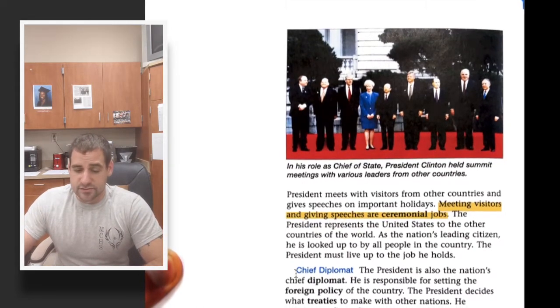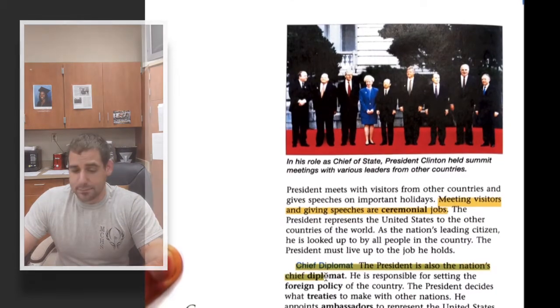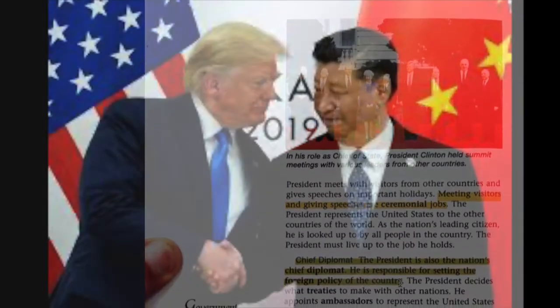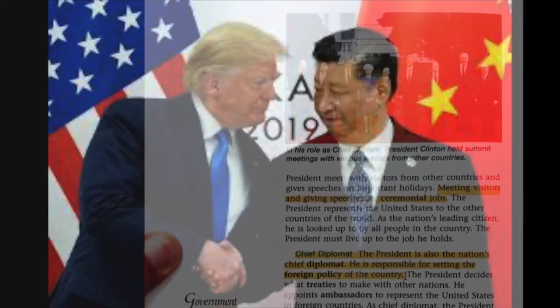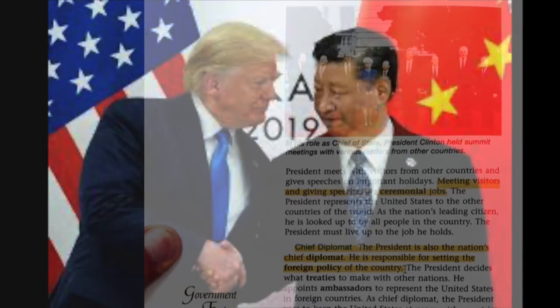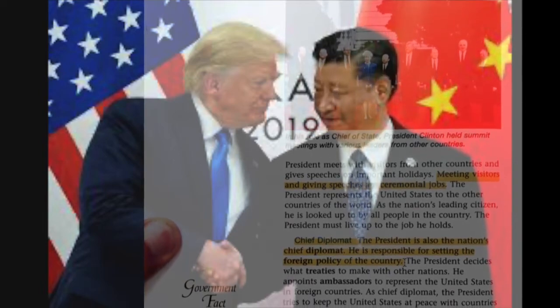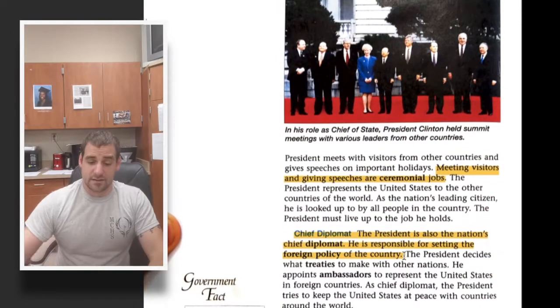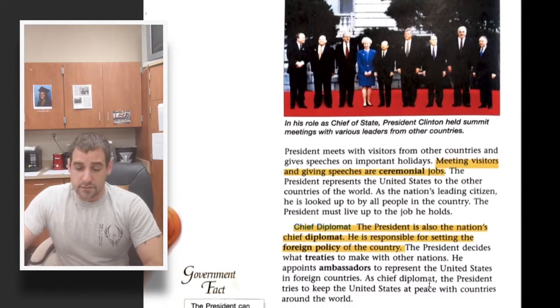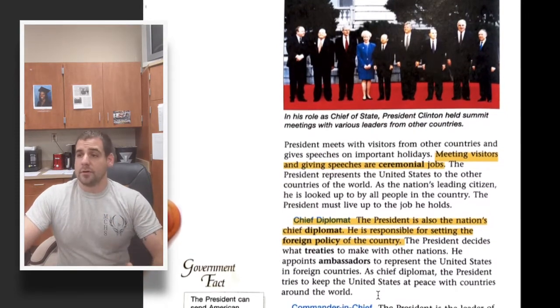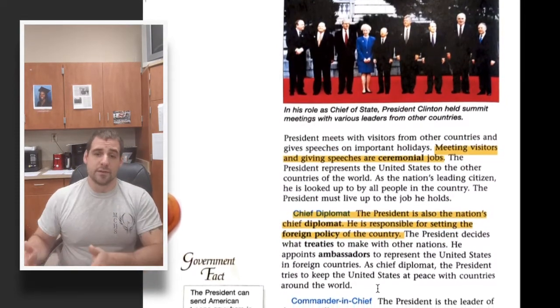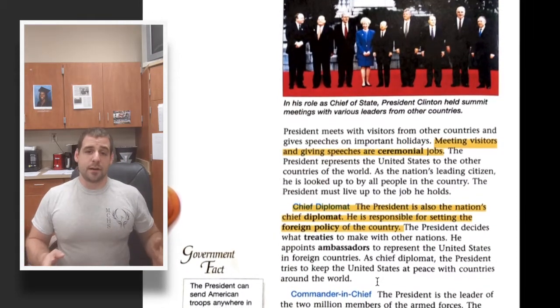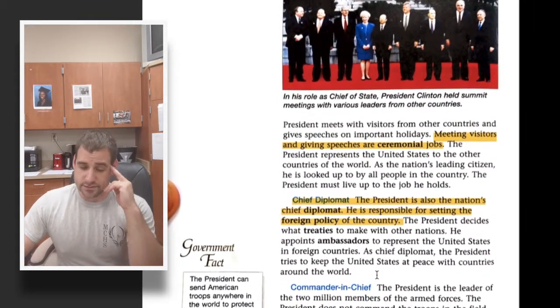The president is also the chief diplomat. And diplomat means it's his responsibility to set our relations with foreign countries, to make peace with foreign countries, and to decide if there's actually times when peace is not the best option. So oftentimes, he'll pick people called ambassadors or diplomats to help him with his job, but it's the president's job to set up these relations with these foreign countries.